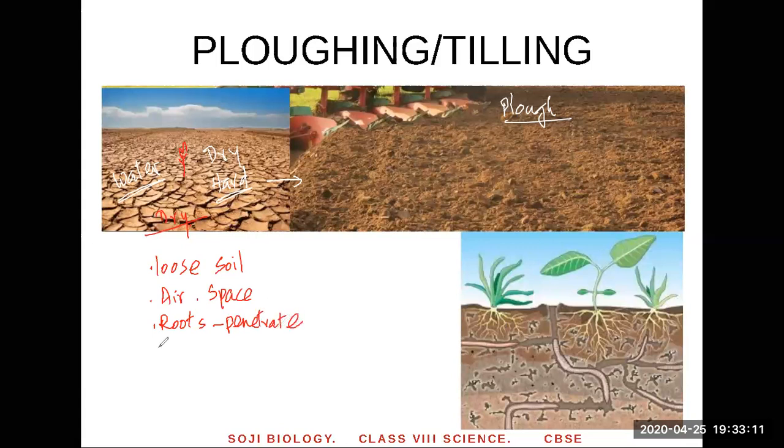Okay, and it also helps earthworms. You can look at that. Those are earthworms. The earthworms can easily move inside and they make the soil more fertile because they keep eating into the soil. As they keep eating inwards, they produce a lot of feces. See, its feces come up. It eats the soil and makes holes in the soil, and these holes contain more air, and that's how earthworms make the soil fertile.